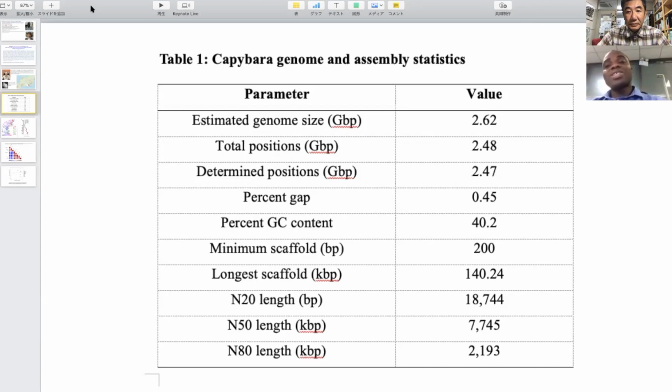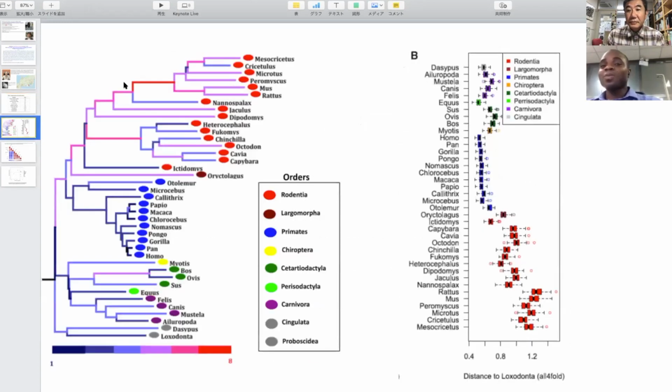The next question that we asked after assembling the genome was to get the list of the genes, and we checked the closest species to capybara, which is the guinea pig, as shown in the next figure. In the next figure, we can see the capybara, Hydrochoerus.